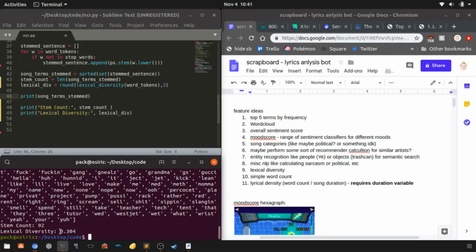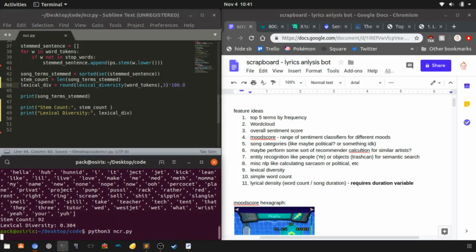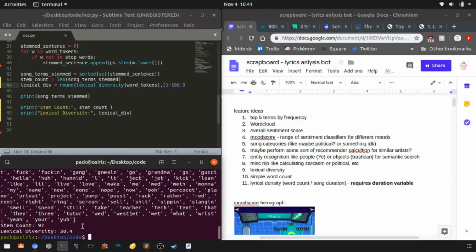You see this? Oh, and by the way, keep in mind that this is a percentage. So it says 0.3. That means 30%, right? You understand that, right? Now, what some people will do is they'll actually multiply it out by 100, so that it actually is a percentage, so it's like 30%. But I don't like that. I'm a mathematician, and typically in math we like to see percentages like this. I don't know about you guys, but that's just my personal preference. And that's the way I typically saw it when I was using MATLAB.